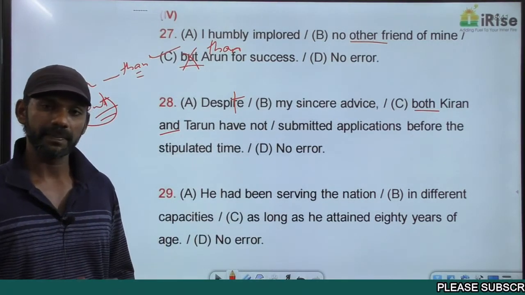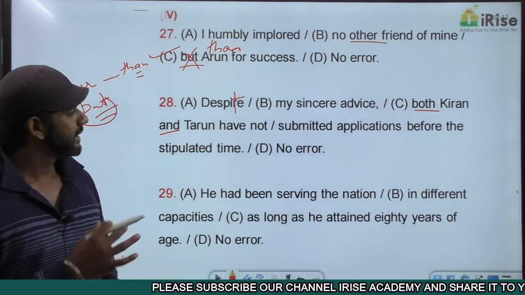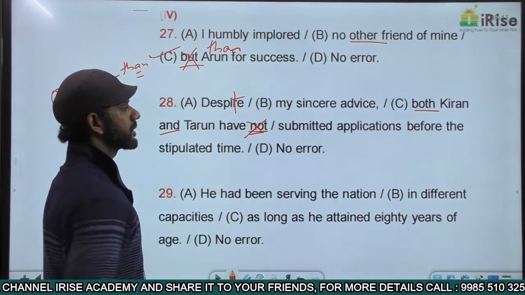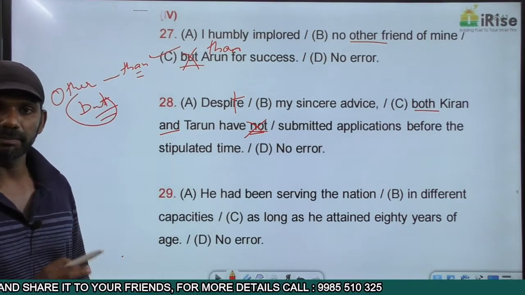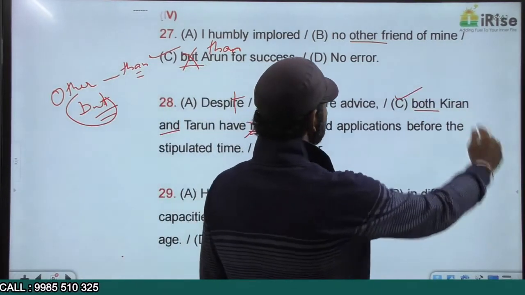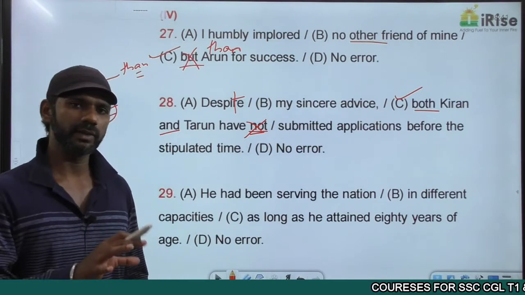That is completely fine. Then we discussed both cannot be accompanied by not. Now in this case, both is accompanied by not. Both cannot be accompanied by not. So we got the answer. The error is in part C. Now as I told you, there is no need for us to frame the correct answer. Our task is just to find out the answer.